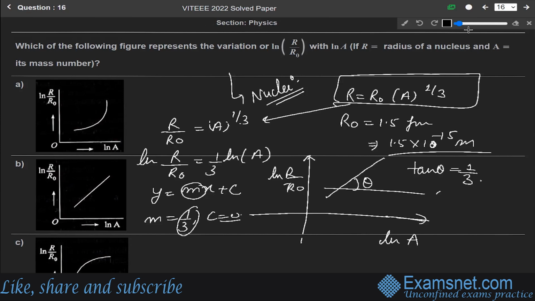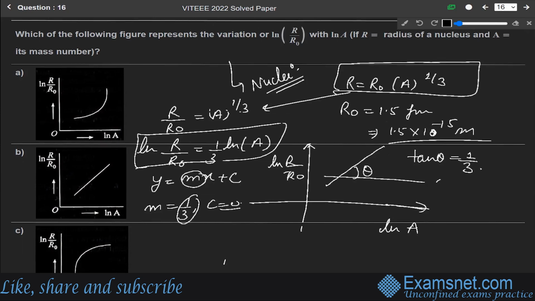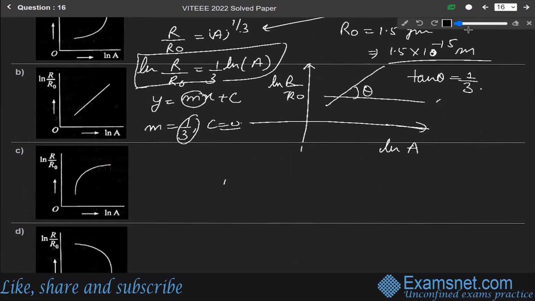So the graph will be very much like that shown in figure b, with log of R over R naught on one axis and log of A on the other, and this is a straight line, because this equation resembles the equation of the straight line, y equals mx plus c. So among these four, option b is the correct answer.